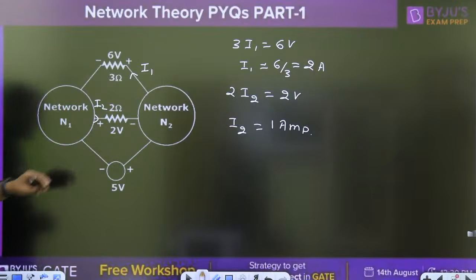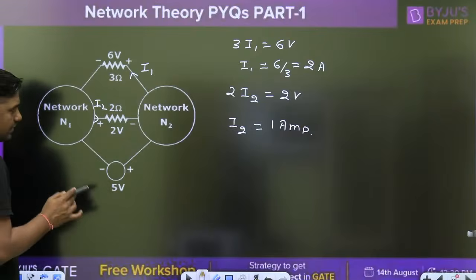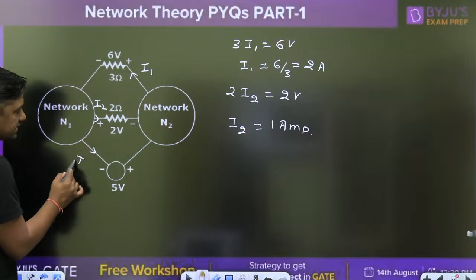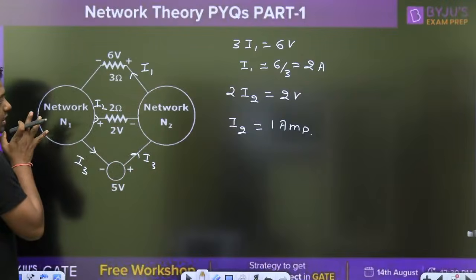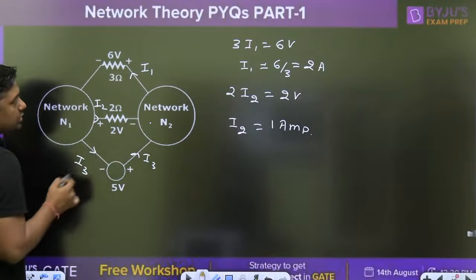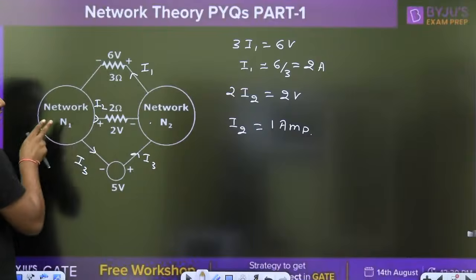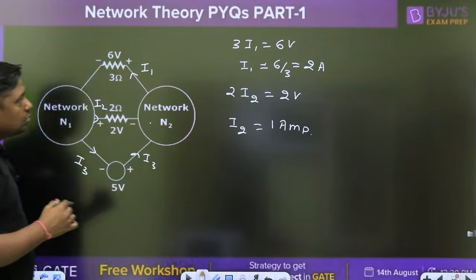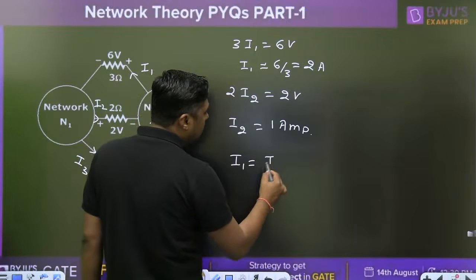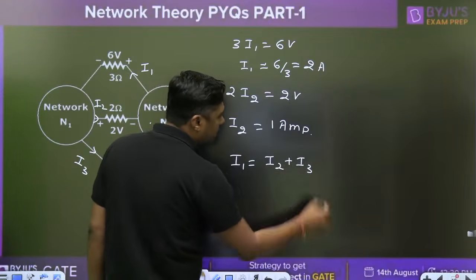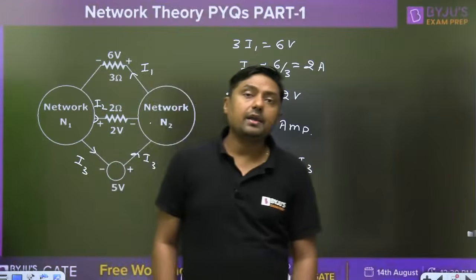So what is the current here? If the power delivered is asked, always remember, let this be I3. When I write the KCL for this, what is the outgoing current? I1. What is the incoming current? I2 and I3. So outgoing current equals incoming current: I1 = I2 + I3.